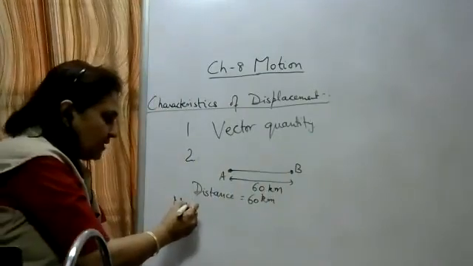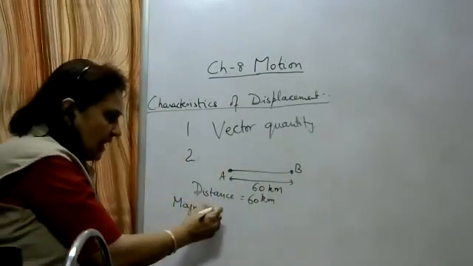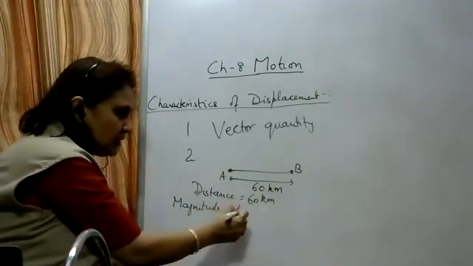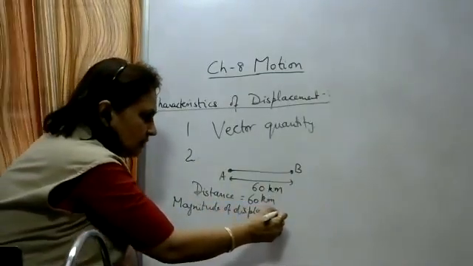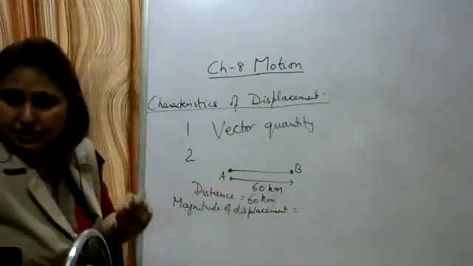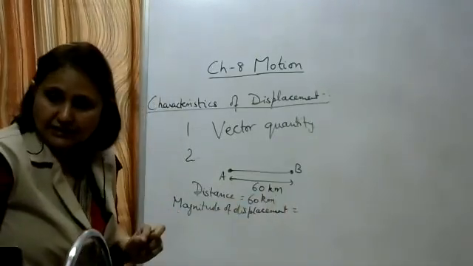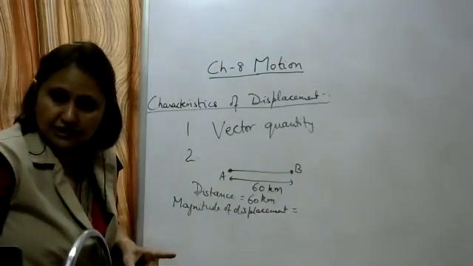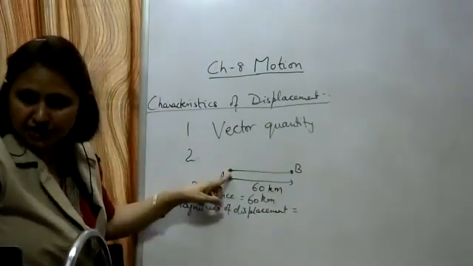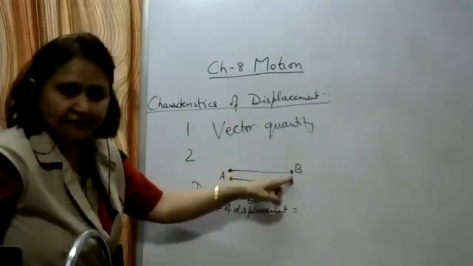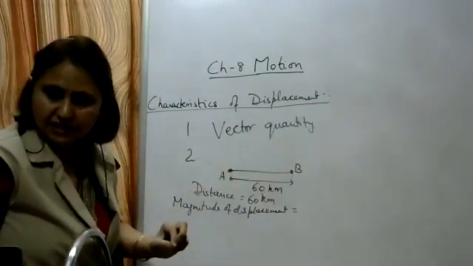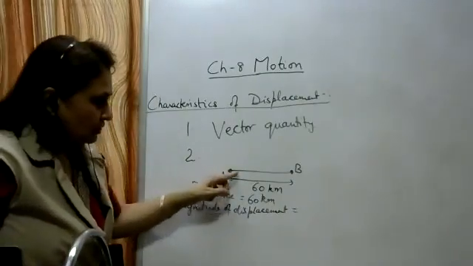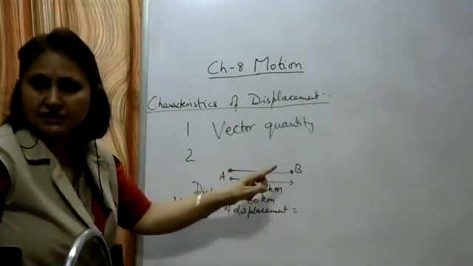What is the magnitude of displacement? As we know, magnitude of displacement is the shortest distance between the initial and the final position, and the shortest distance is a straight line. This is the initial position, this is the final position. It started from here and this is its destination point. So the shortest distance is always a straight line.